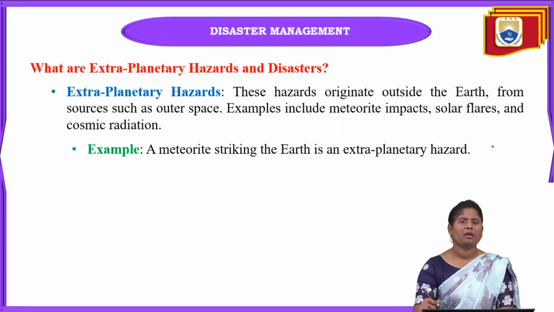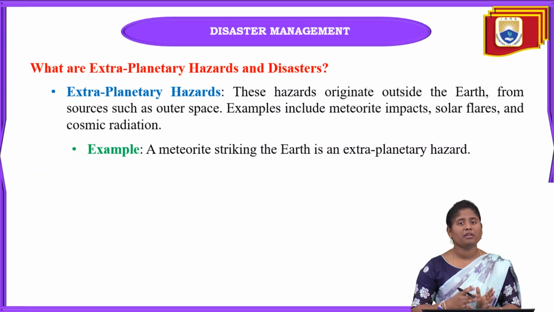Next, what are extraplanetary hazards and disasters? Extraplanetary hazards originate outside of the Earth. Planetary hazards are disasters that happen inside of the Earth.